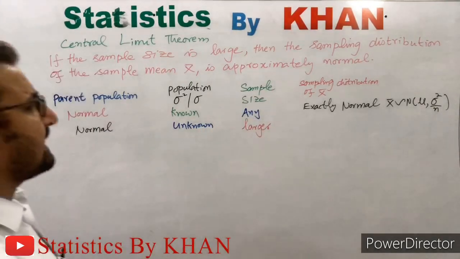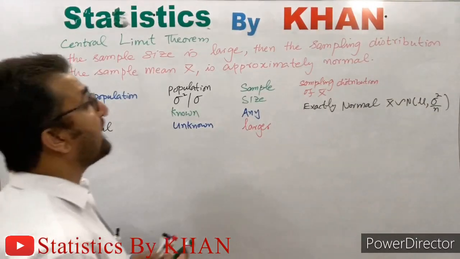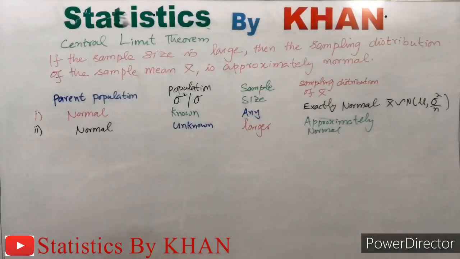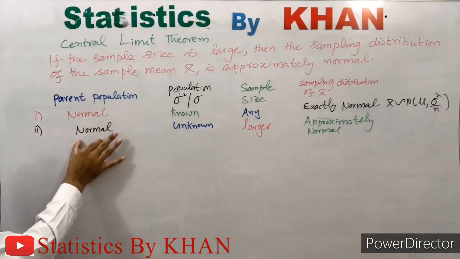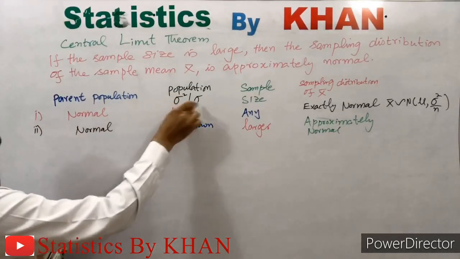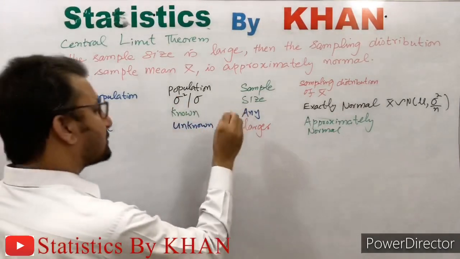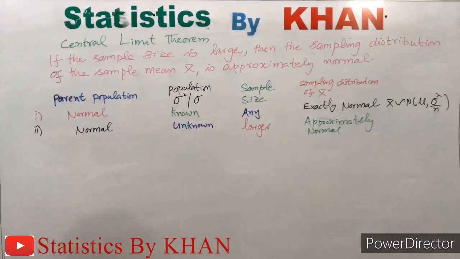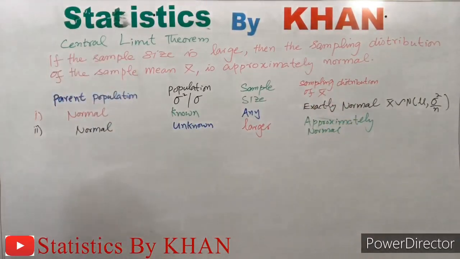If the sample size is larger, then the sampling distribution of x bar will be approximately normal.